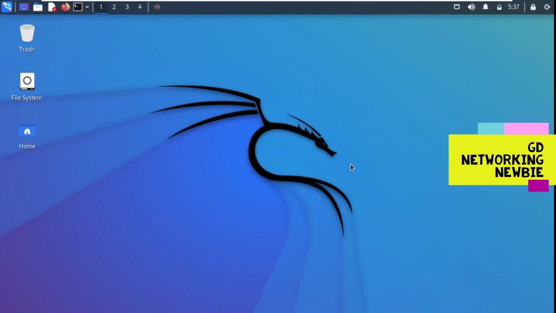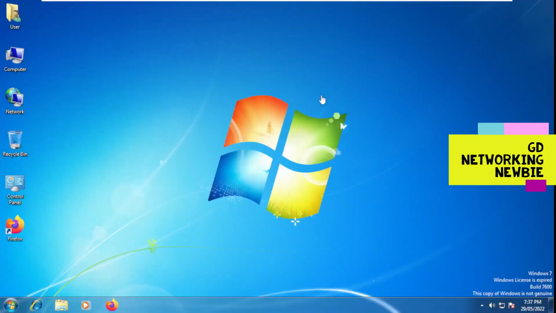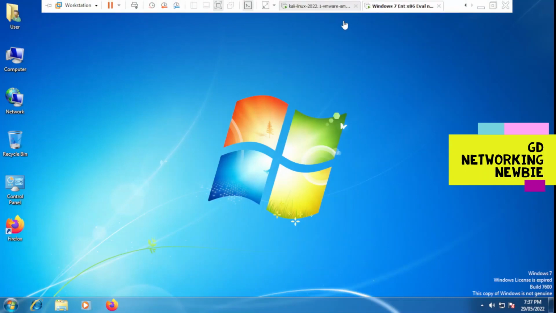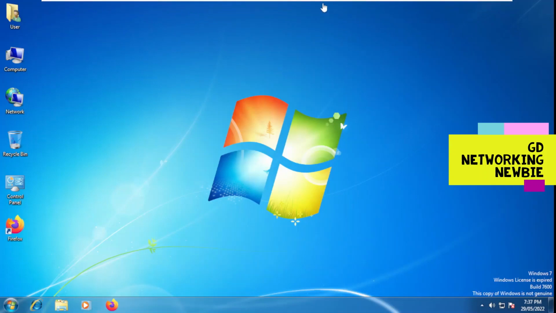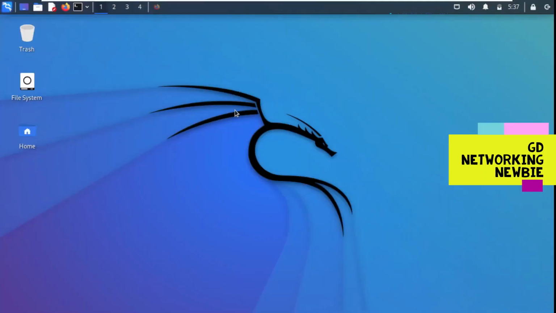Now to demonstrate the use of this BeEF framework, I have here my Kali Linux machine, which will be used as the attacking machine, and Windows 7 will be my victim machine. This will be set up, and both machines can communicate, or ping each other, because they are on the same network. This is the condition: the victim machine should be able to reach the attacking machine, so they should have a link between them. The link has already been established, and I am in a virtualization environment.